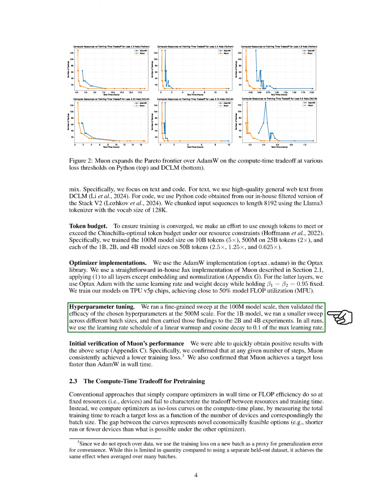For hyperparameter tuning, we perform a detailed sweep at the 100M model scale and validate our choices at the 500M scale. We also explore different batch sizes for the 1B model and apply those insights to the 2B and 4B experiments. Throughout, we follow a learning rate schedule that includes a linear warm-up and cosine decay.